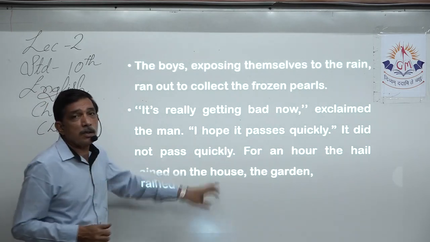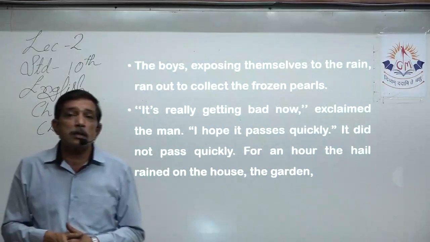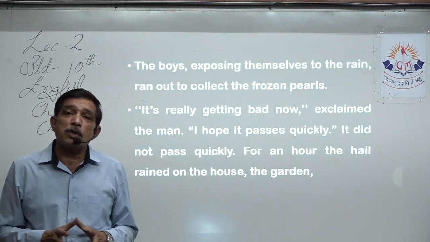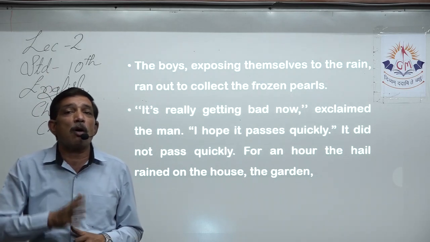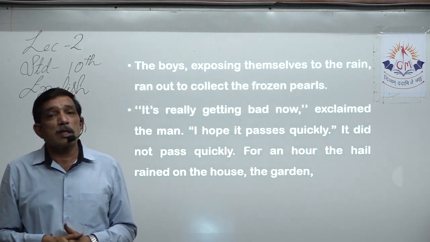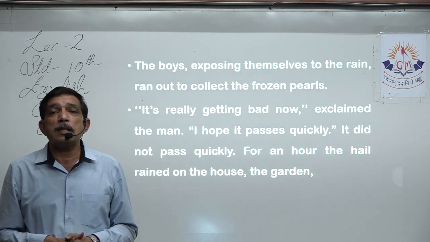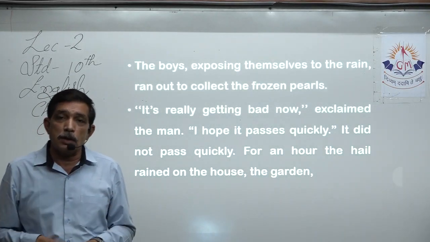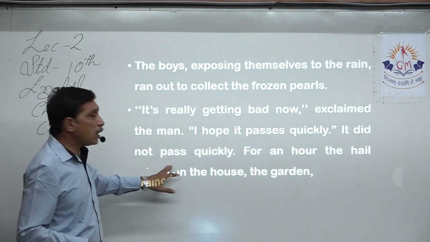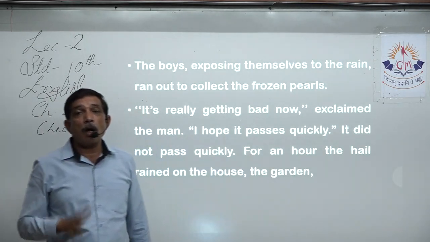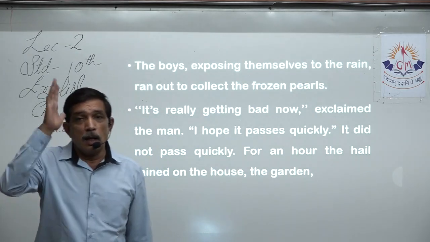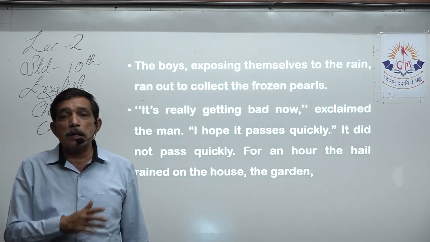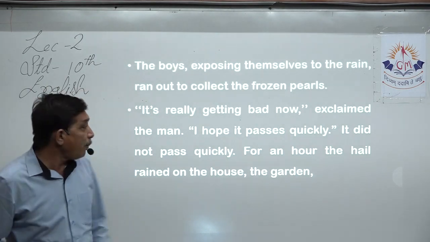It did not pass quickly. God willed otherwise. Don't know what happened, but the hailstorm kept on coming. Hailstones kept on falling from the sky, those frozen icy pearls dropping from the sky. It continued and continued and continued falling. How much? For an hour. Complete one hour, the hailstone kept on falling. This is not destruction, this is disaster.